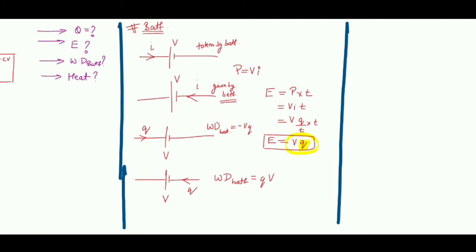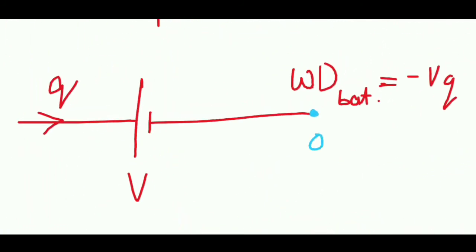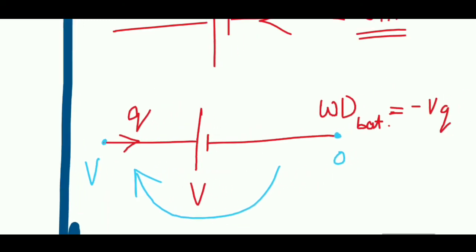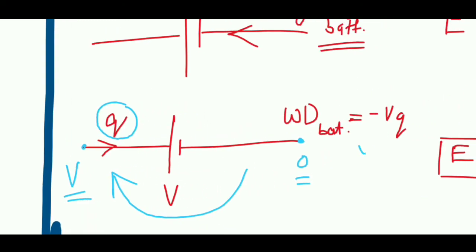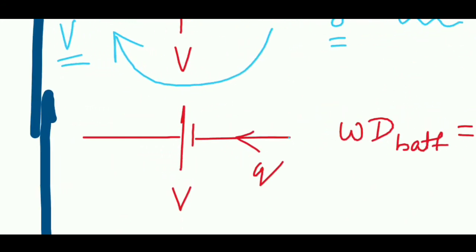This you can also understand by simply writing the potentials over here. If you write zero potential over here, it will be V potential over there, because you are crossing a battery of V voltage. So if the charge is going from higher potential to lower potential, the energy is decreased, and the work done will be negative. And from over here, this is my zero potential and this is my V potential.